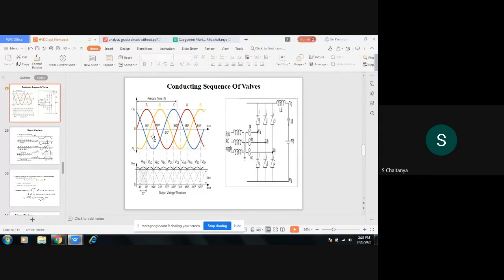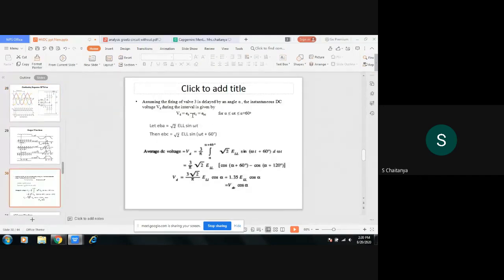From phase B. And at that instant, from the negative side, C phase is conducting. If you see here, VBC is conducting at omega t is equal to 150 degrees. So I am taking the output voltage for EBC, EB minus EC.